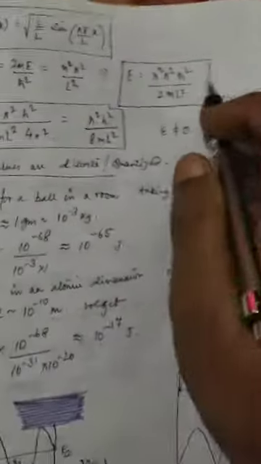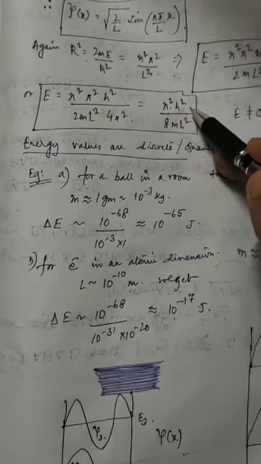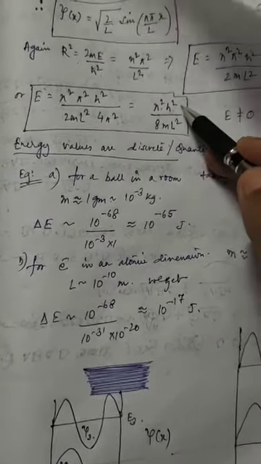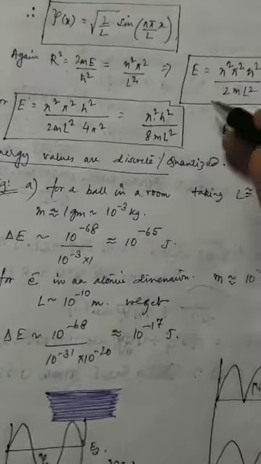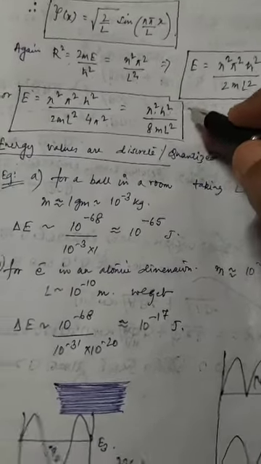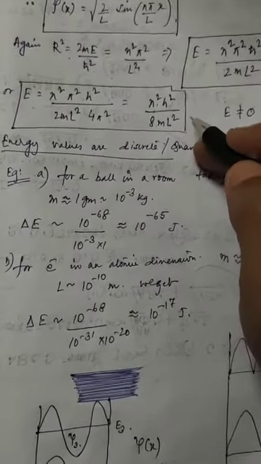So, as I was discussing, according to classical mechanics, the ball can take any energy values, but according to quantum mechanics, the ball can take only discrete energy values. So, which one is correct? As I mentioned, quantum mechanics is correct. It can take discrete energy values, but our common sense tells us that in our day-to-day life we see that the ball can take any energy values.